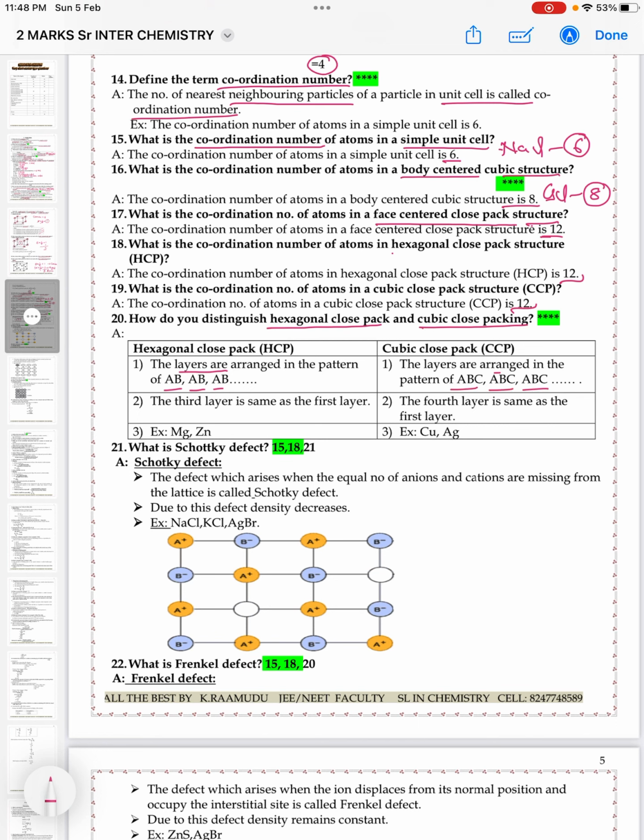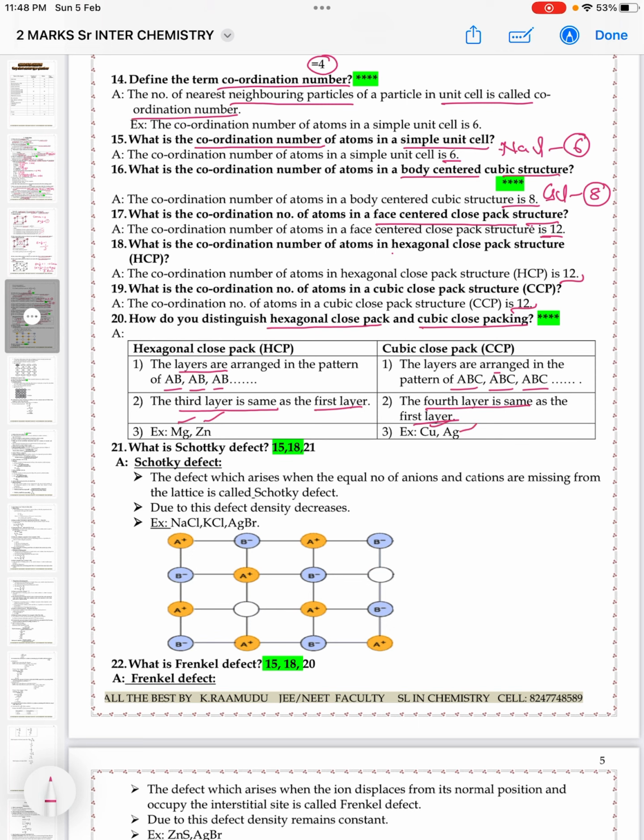The third layer is the same as the first layer in HCP, whereas the fourth layer is the same as the first layer in CCP. Examples for HCP crystal are magnesium and zinc, whereas for CCP, copper and silver.